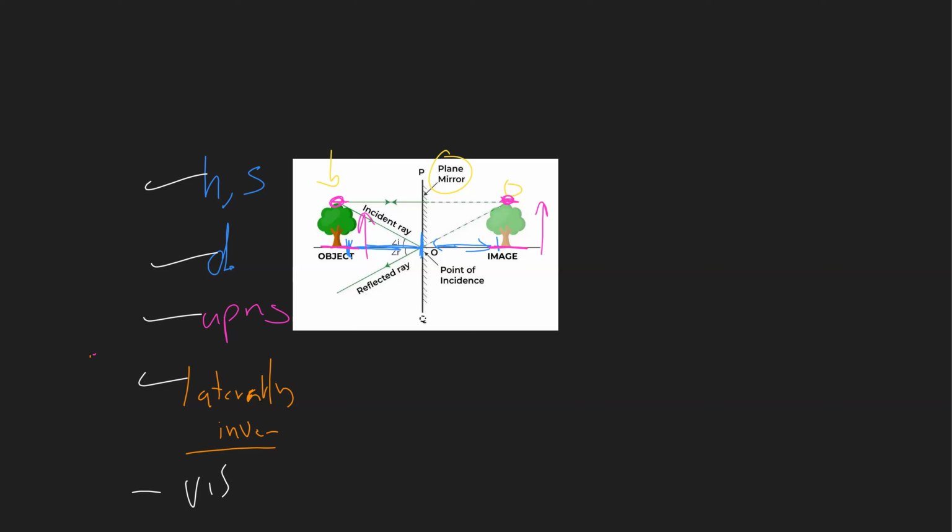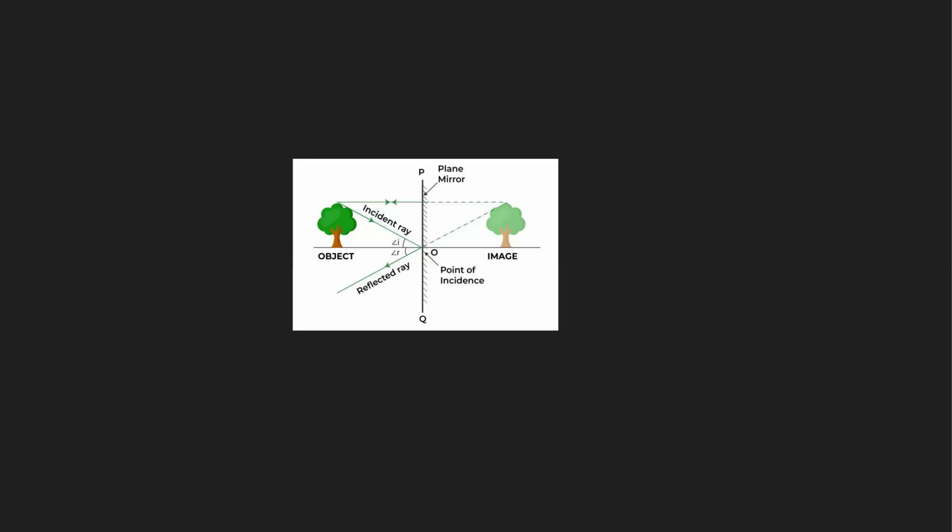So we now understand what reflection of light is, and what the properties of images in plane mirrors are, and we understand that images are produced as a result of reflection from specular or smooth surfaces.